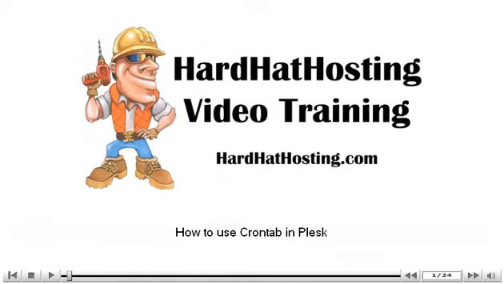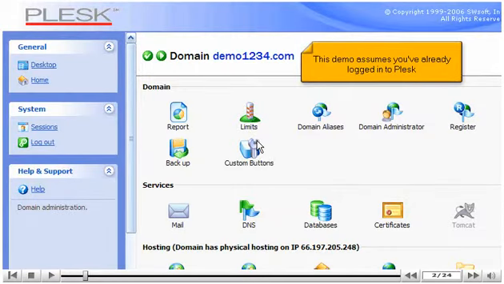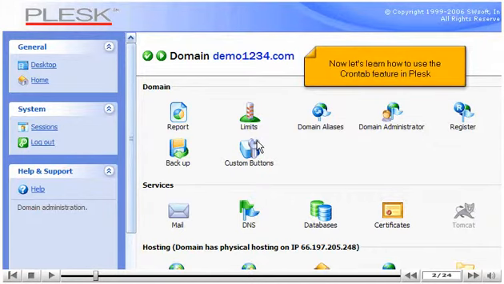How to use Crontab in Plesk. This demo assumes you've already logged into Plesk. Now let's learn how to use the Crontab feature in Plesk.